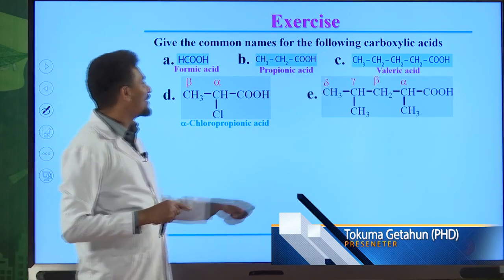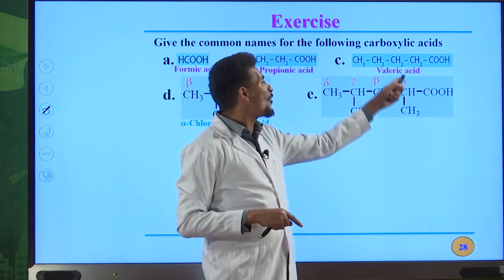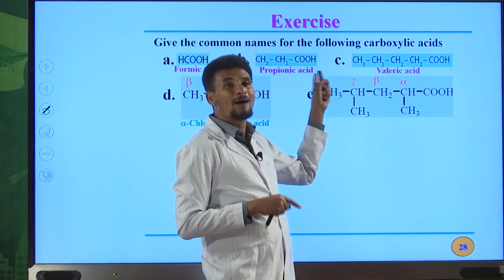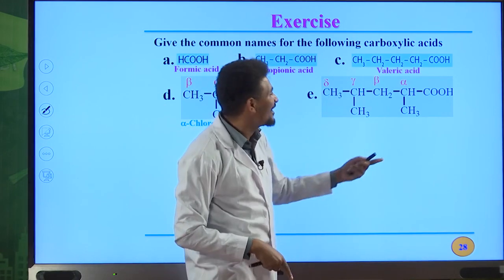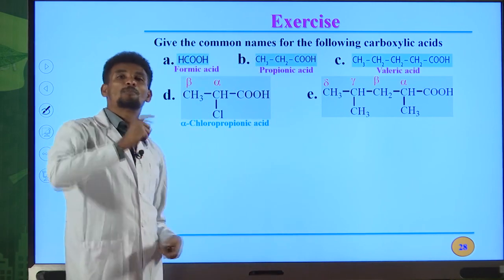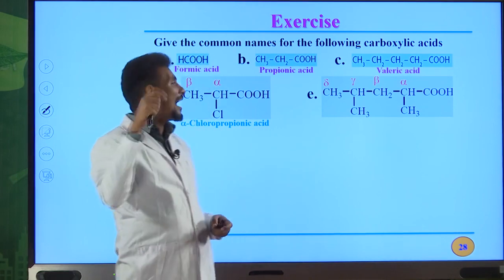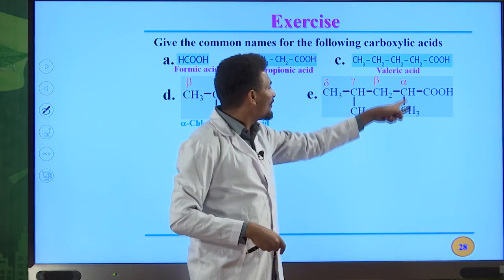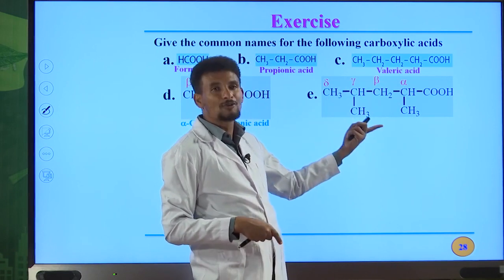Okay, another example. Look at this organic compound. So we have a methyl group on alpha position. Alpha, beta, gamma, delta. This is only for the common naming system for carboxylic acid. But in the case of the IUPAC naming system, you must indicate the position of the substituents or side chains by using Arabic numerals. So we have a methyl group on alpha position and another methyl group on gamma position.